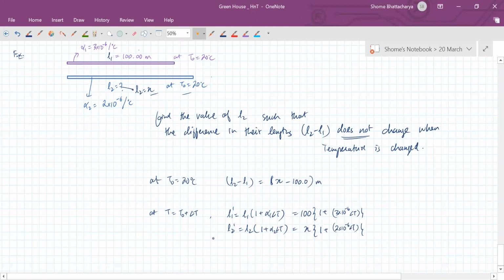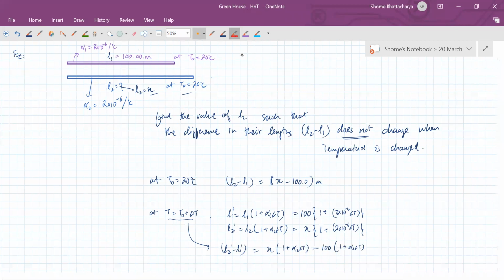Now the difference in length at this temperature is this. This is the new difference in length. Now this difference in length should be equal to the earlier difference in length.